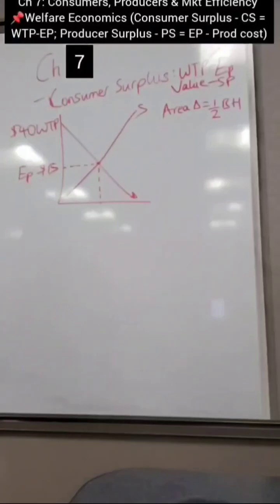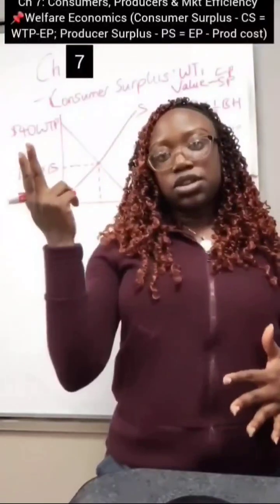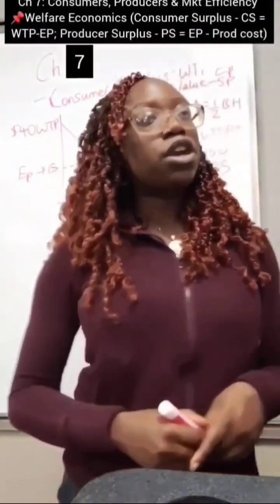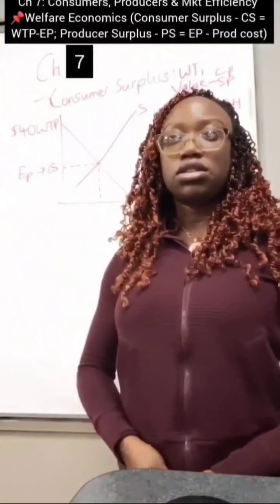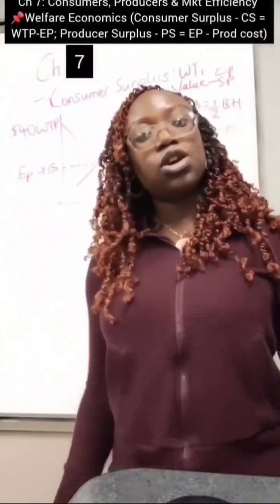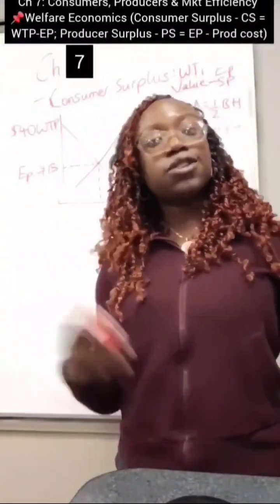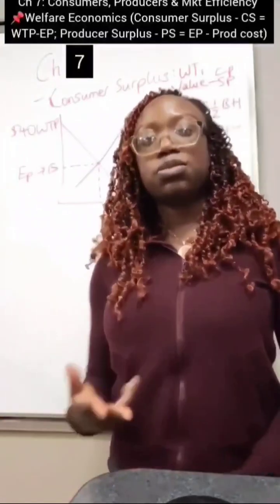So I'm going to take a few quick examples to illustrate how we actually do this. So remember that the lower the price, the higher your consumer surplus, because we want to save some money, and the higher the price, the lower your consumer surplus, right? So for instance, if there's a drought or famine in the land, and that makes the price of the goods go up, what that means is that your consumer surplus is going to go down because the good is more expensive. You're going to buy less of the good. Basically, you're spending more in the market because it's more expensive. So your consumer surplus for that good is going to go down.